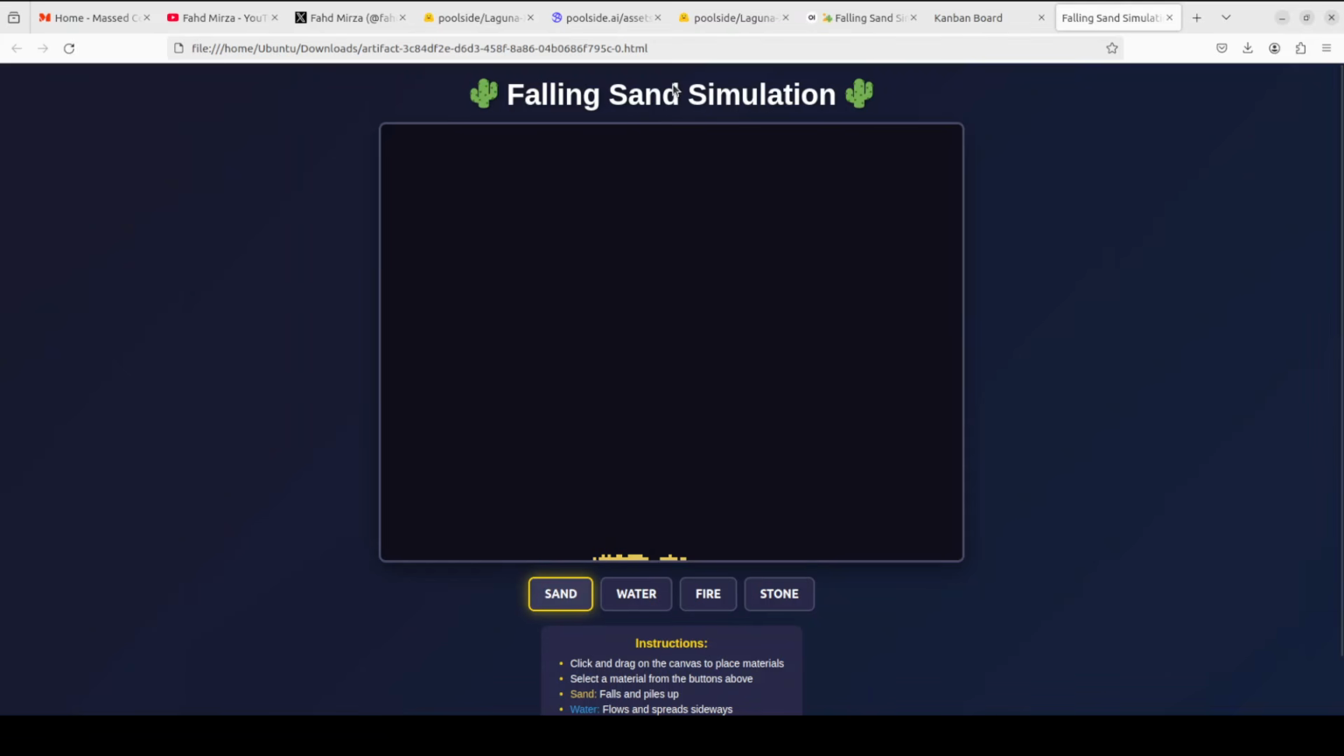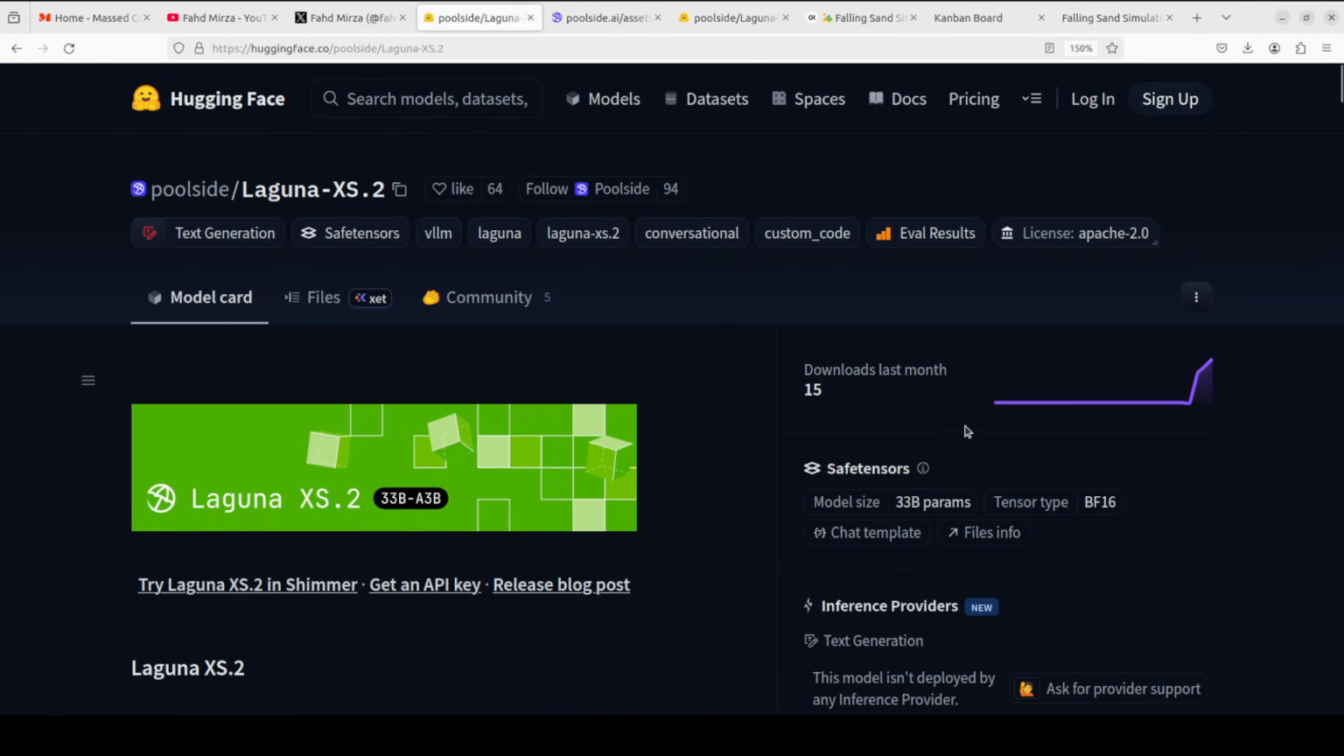So look, this is the Laguna XS.2, their first model. So let's cut them some slack. Hopefully, it will be much better in the next iteration. But share your thoughts. What do you think about it?